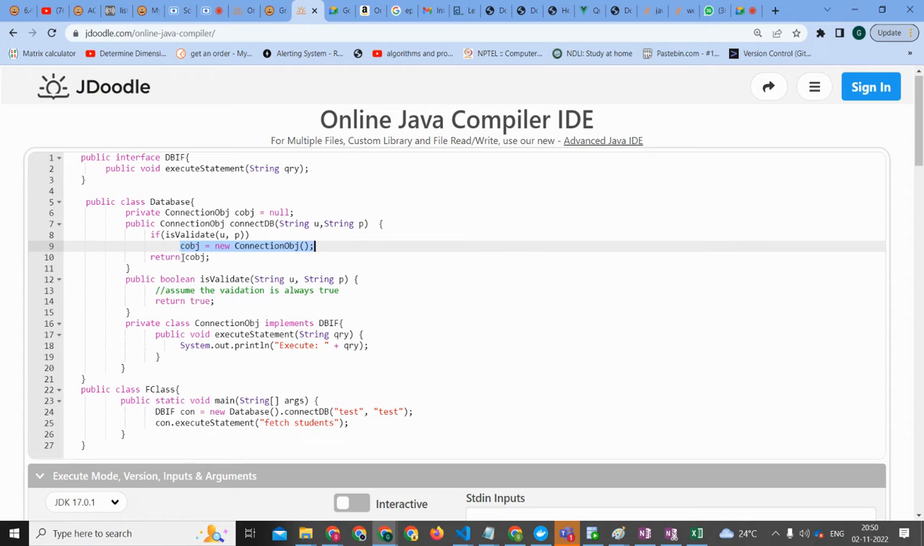New connection object. Wait, the is valid function now. Is valid function in line number 12, is validate. The validation is always true. Okay, always true. Then we'll create a new connection object, cobj, and it will return cobj. So what are we doing after this cobj, where we run in the 24th line?